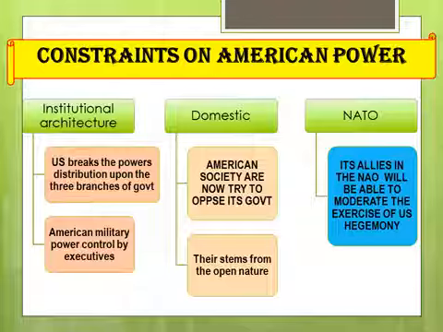Next one is NATO. This word is very familiar to you, I hope you all remember. NATO means all the allies, all the powers. Previously the NATO members signed that they would not dominate or cause any kind of problem for the other members of NATO.